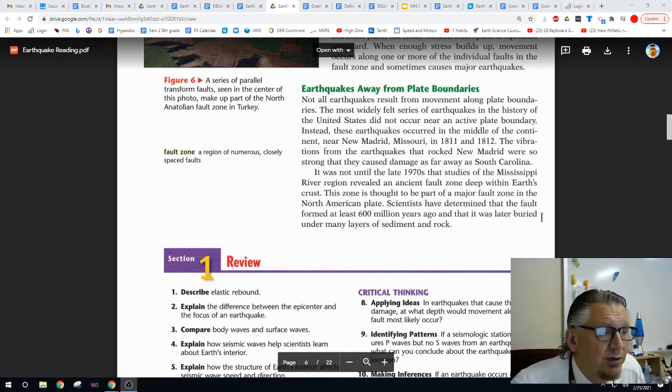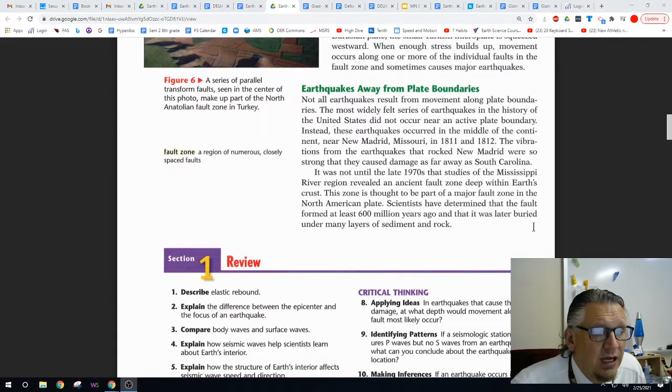It was not until the late 1970s that studies of the Mississippi River region revealed an ancient fault zone deep within the Earth's crust. This zone is thought to be part of a major fault zone in the North American plate. Scientists have determined that the fault formed at least 600 million years ago and that it was later buried under many layers of sedimentary rock.